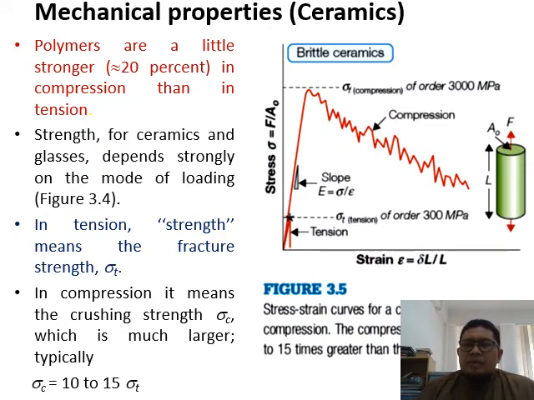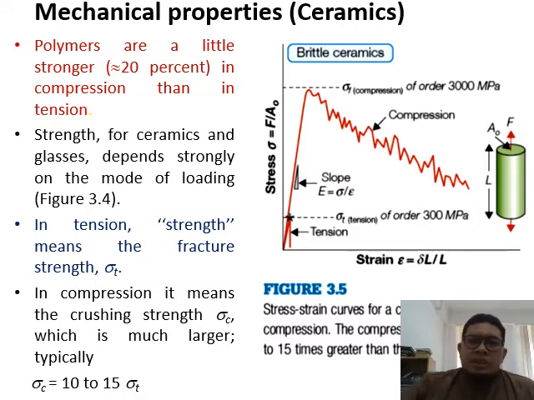As for ceramics, as you already know, ceramic is brittle but has a higher Young modulus, depending on the type of testing. Either you have a tensile test or a compression test, and you get a different value from these two tests.